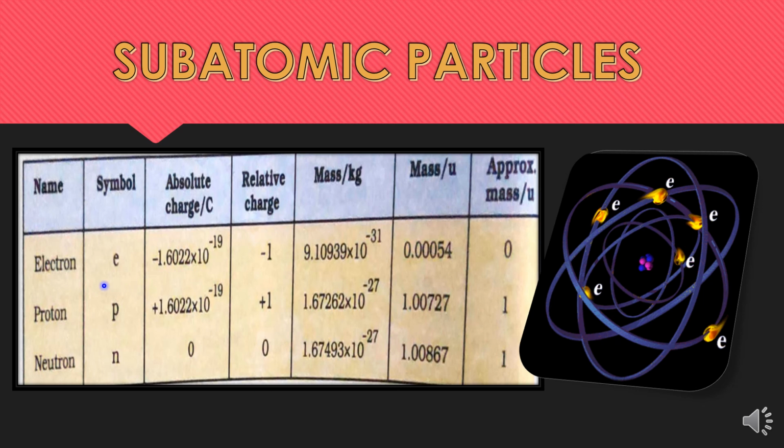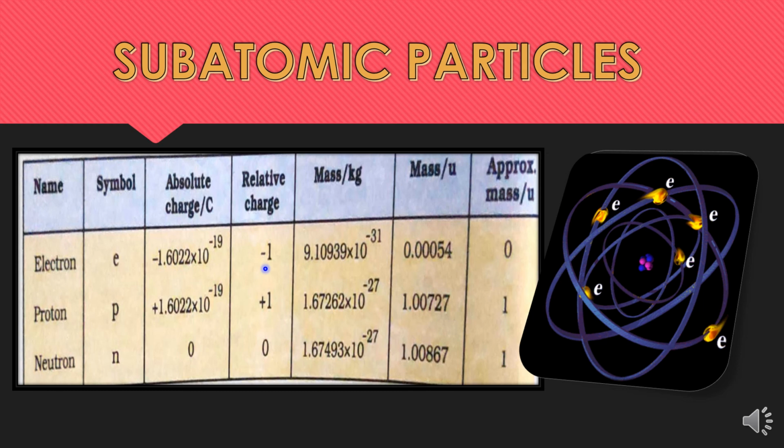Next, we will discuss various subatomic particles and the charge and masses of these particles. Firstly, the electron. It is symbolized as e, and its exact or absolute charge in coulombs is minus 1.602 × 10 raised to the power minus 19, and it is considered as a relative charge of minus 1, which means the electron carries 1 unit negative charge.